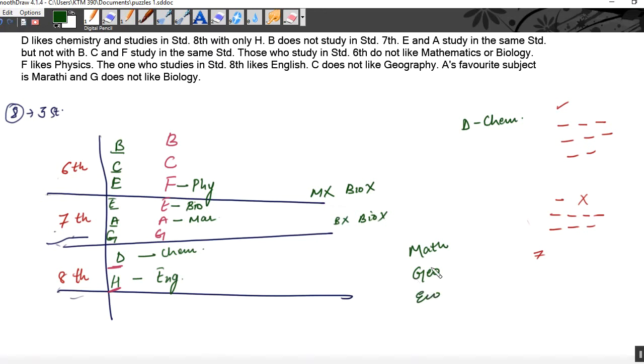Right? Now, let us go through the information once again. Those who study standard 6 do not like mathematics. Now, these 3 persons do not like mathematics. That means only G can like mathematics. If G is liking mathematics, okay.